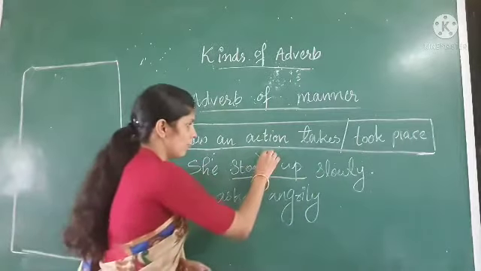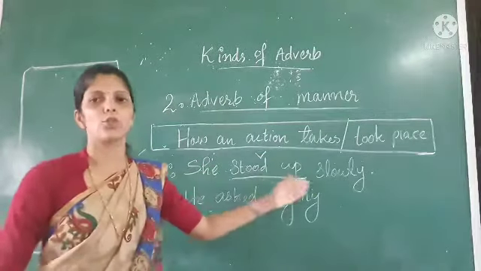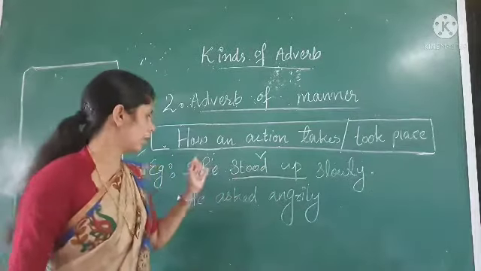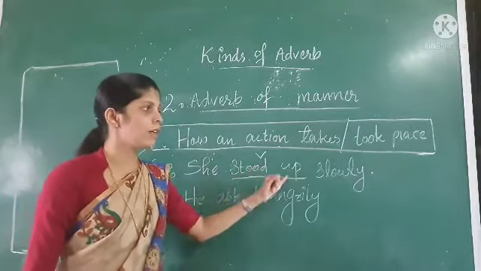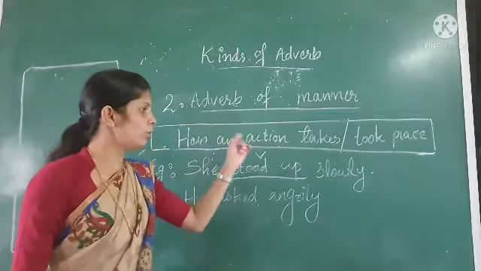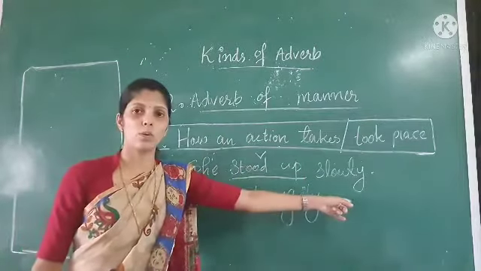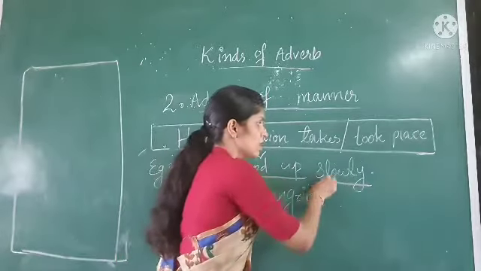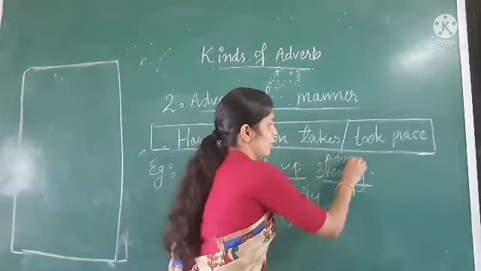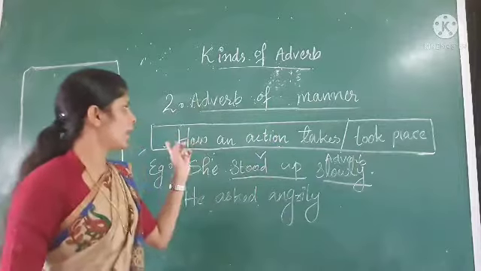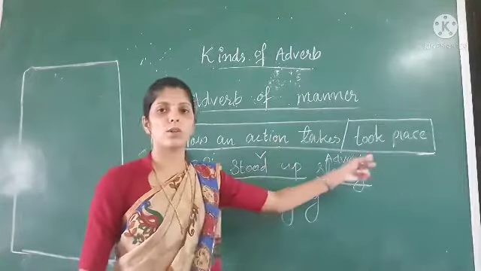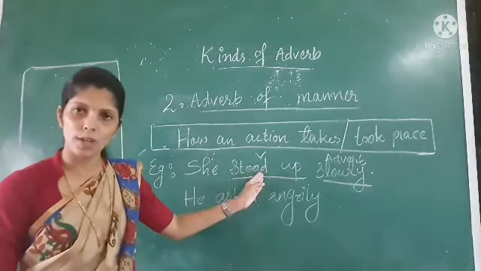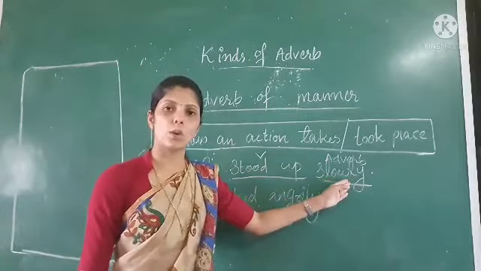So this is the verb in this sentence. She stood up. Okay, it is in past tense. The action is already over. She stood up slowly. How did she stand up? Slowly. So this is the adverb. It is telling how an action takes or took place. So the action which is happening here is she stood up. How did she stand up? She stood up slowly.